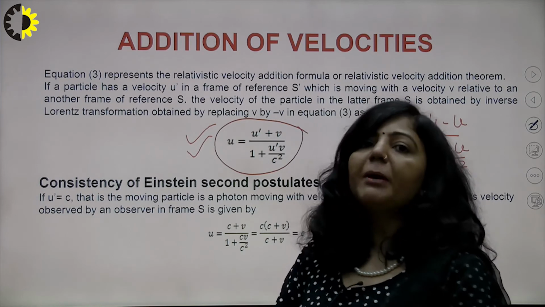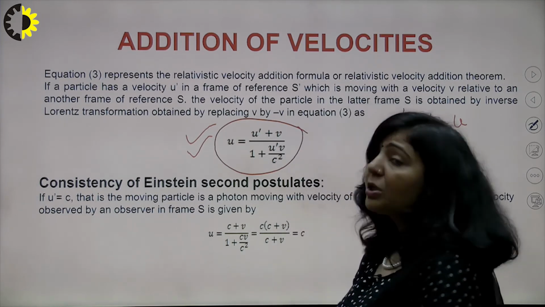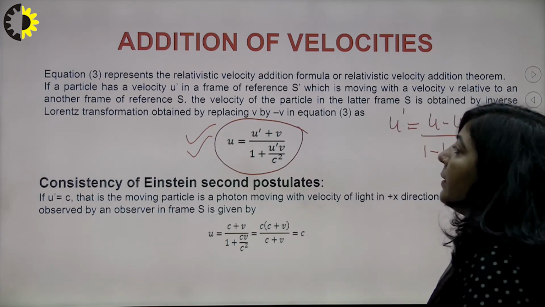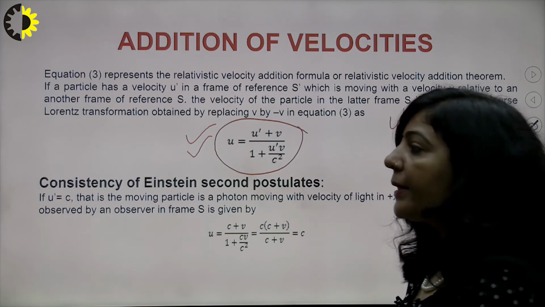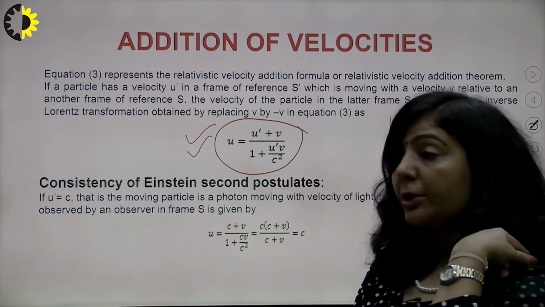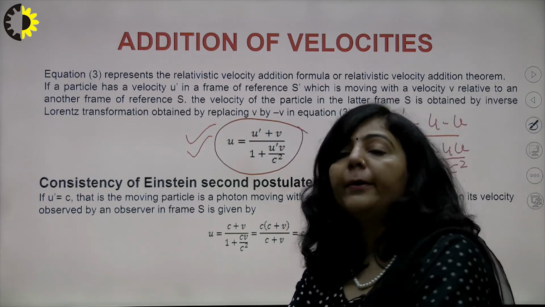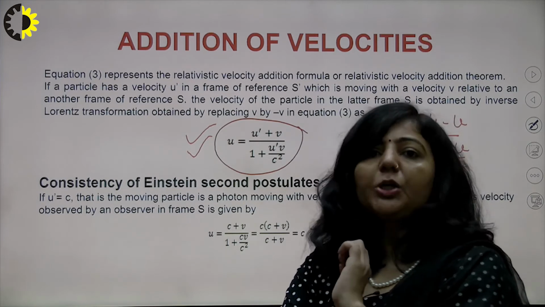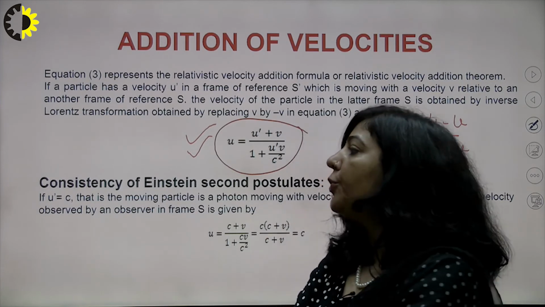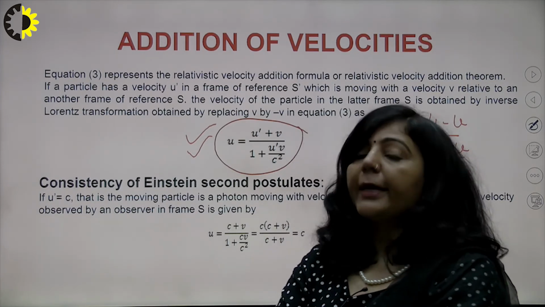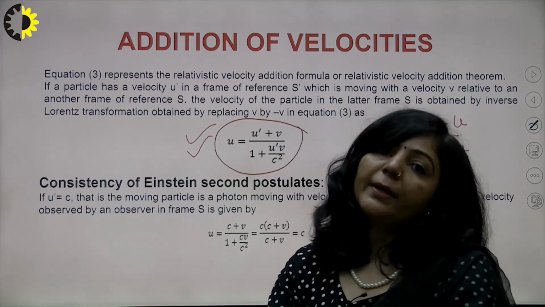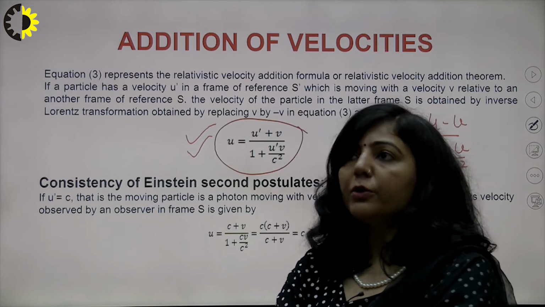So we are having two special cases of this addition theorem. Special cases means, using this addition theorem, you can prove that this particular theorem completely follows the second postulate of the special theory of relativity. This is the first special case. What I am telling, you have to prove here that this velocity addition theorem is totally consistent with the second postulate of the special theory of relativity. Or in other words, I can say that this addition theorem completely follows the second postulate of the special theory of relativity.